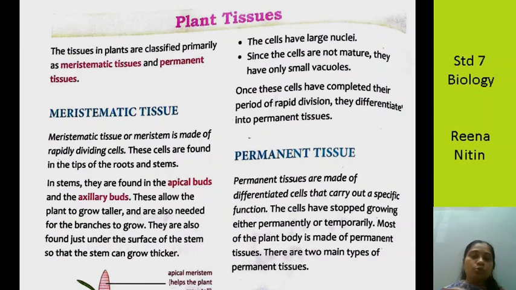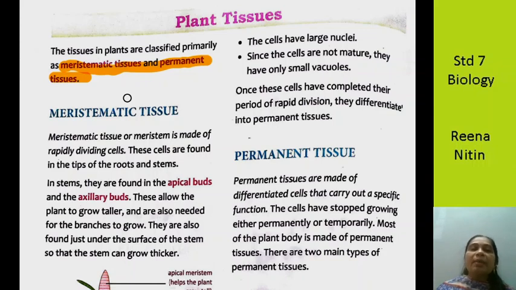Now I'm on page 2, children. The tissues in plants are classified mainly as meristematic tissues and permanent tissues. There are two types of tissues in plants. They are the meristematic tissue, you can underline it, and the permanent tissue. These are two new terms for you all, I know. So let's first study the meaning of meristematic tissue.